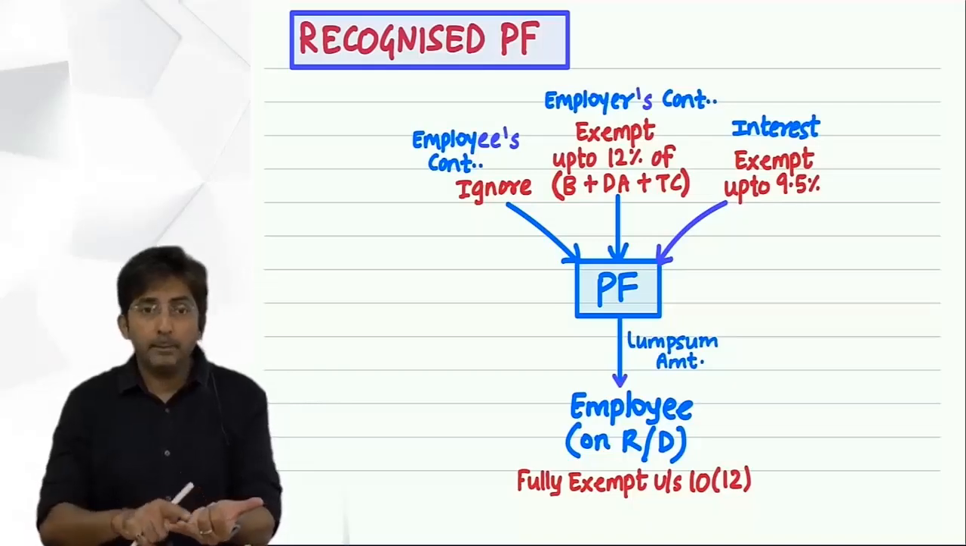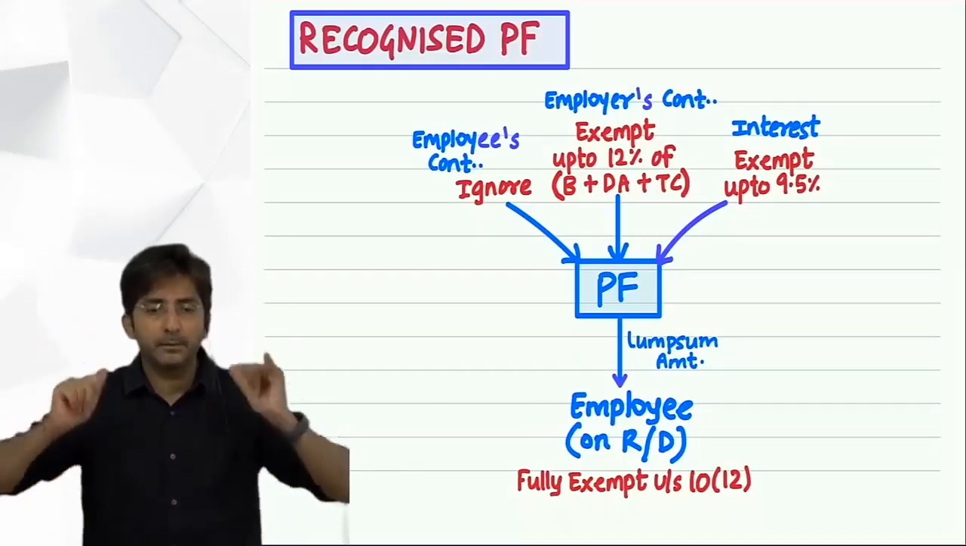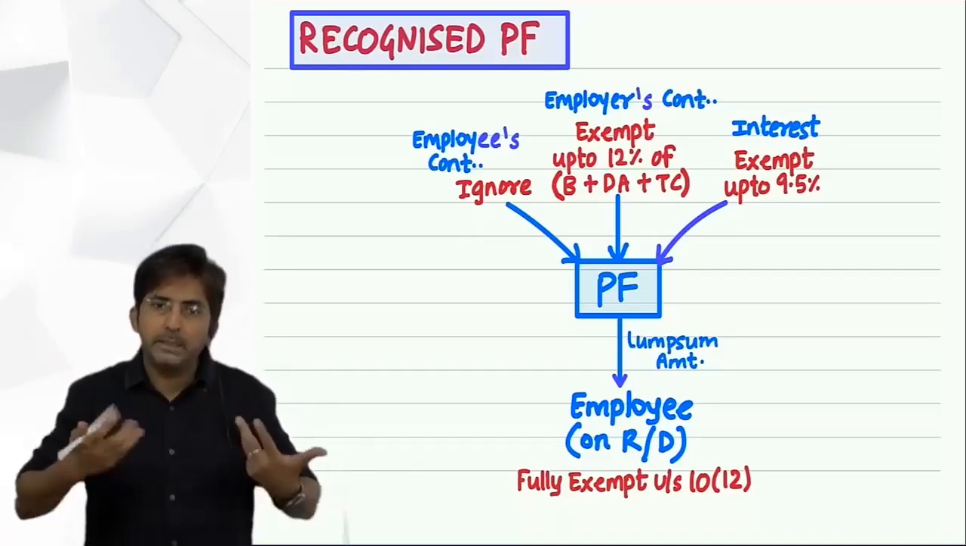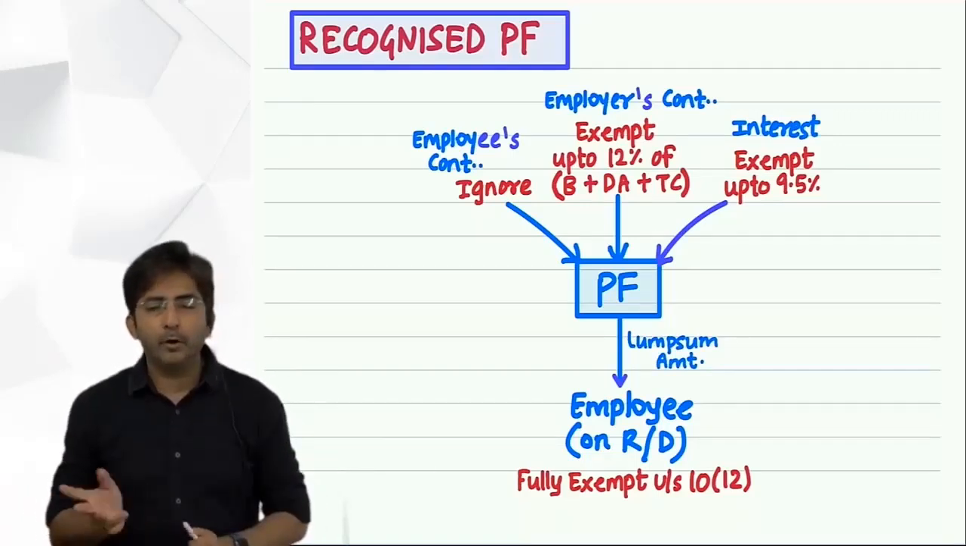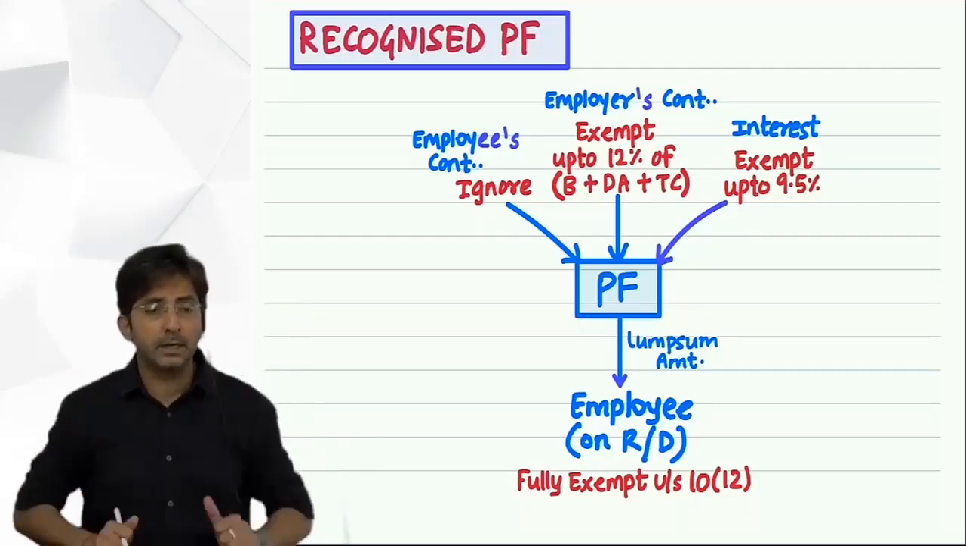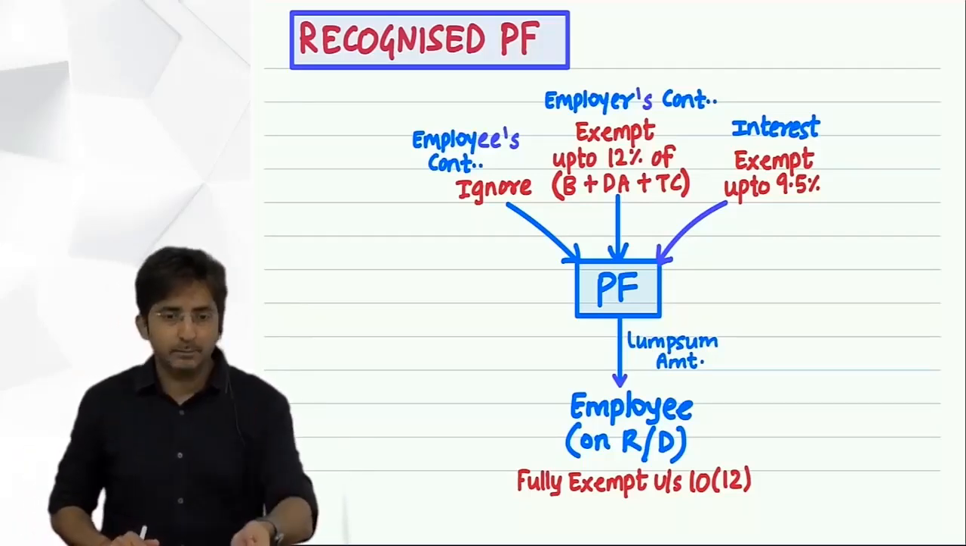Then if the employer's business is discontinued, means the company where you were working, the company is shut down. So the employee, even if he wants to work, he cannot work because the company itself is shut down. So this is the second exception.